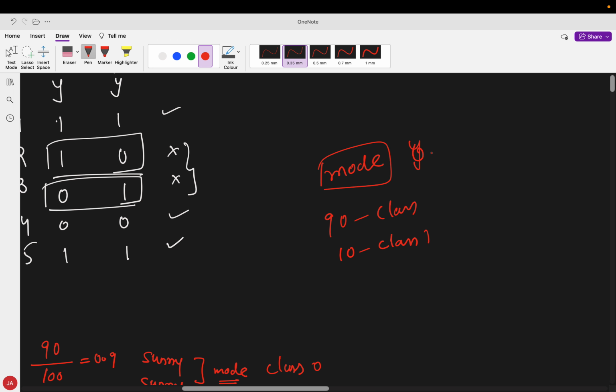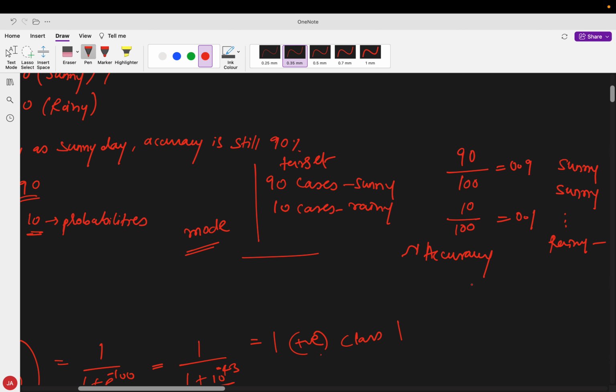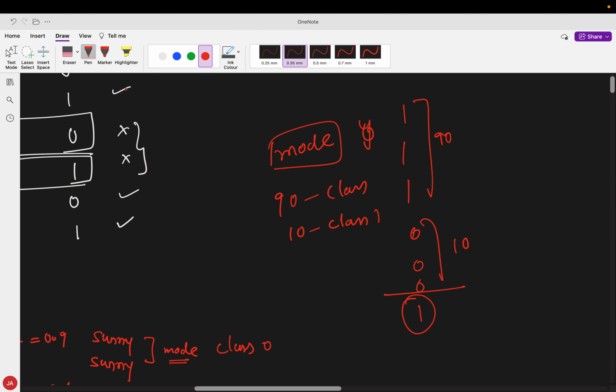Now let's say I have built a very simple model that takes the mode of my y values. Sorry, I've done the opposite here: 90 are my zeros and 10 are my ones.